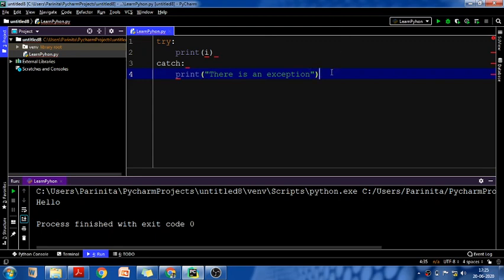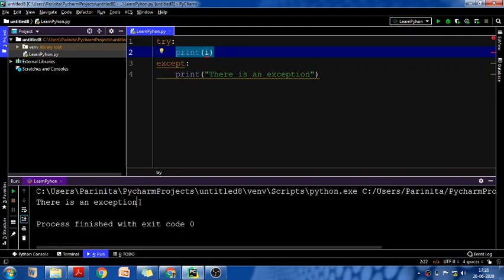Okay, sorry, in Python we do not have try catch, we have try and except. So here we will have the except block. Now if you see this, is there any error in my try block? Yes, because I have written print I, but what is this I? I have not defined I at all. So obviously there is an error, the compiler will not be able to understand what I is, and it will throw an exception. Let's see what happens after running this program.